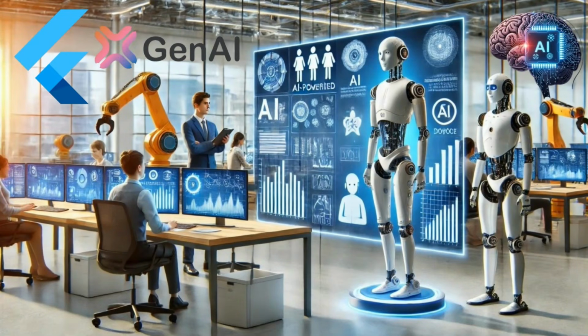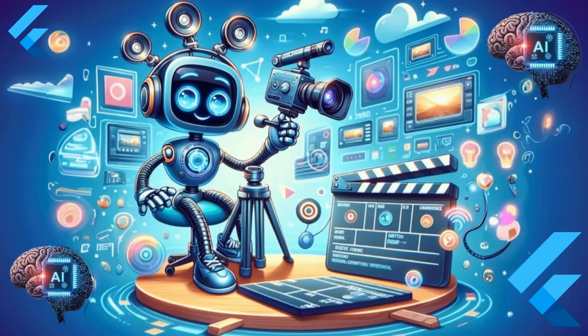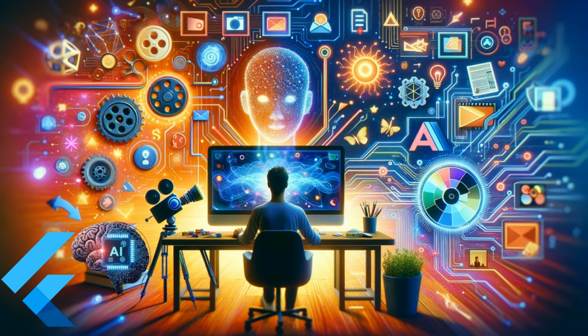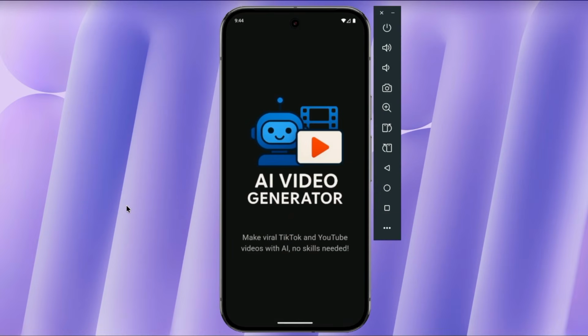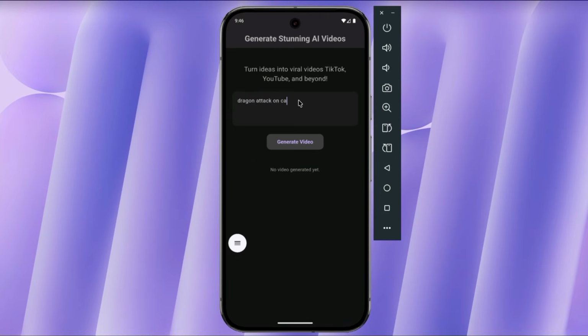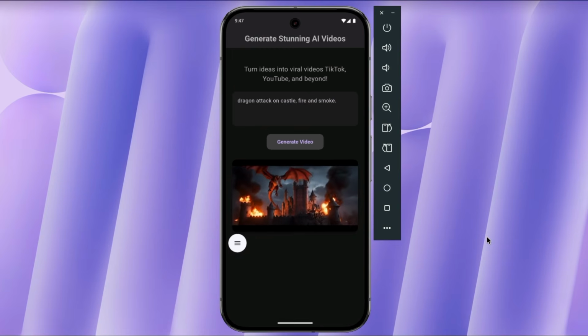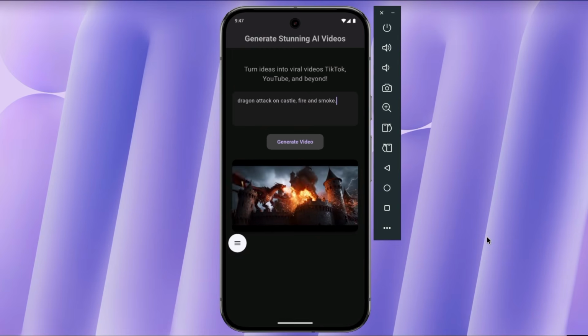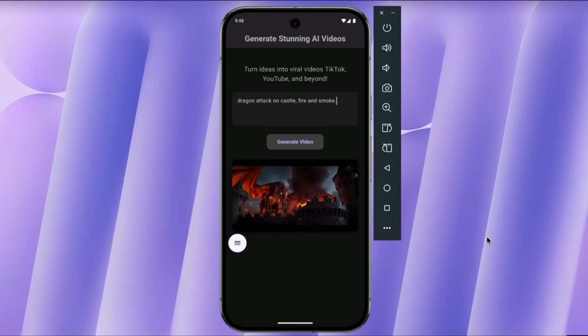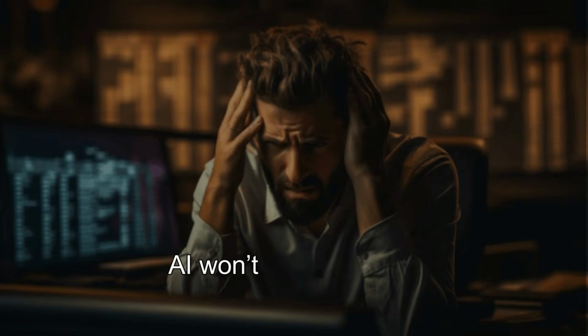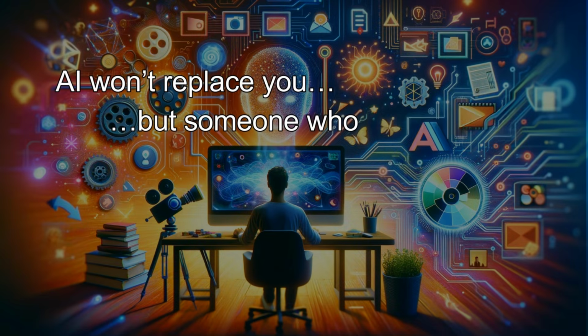AI is changing everything. Artificial intelligence isn't just evolving, it's rewriting the world of creativity and development, from generating art to writing code, and now to creating fully cinematic viral videos. The generative AI is taking over. AI won't replace you, but someone who knows AI will.